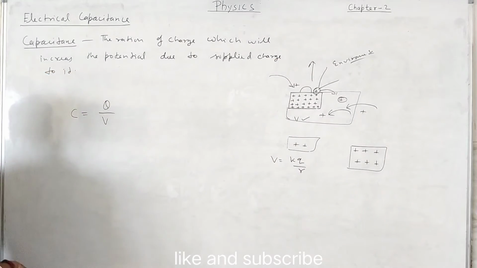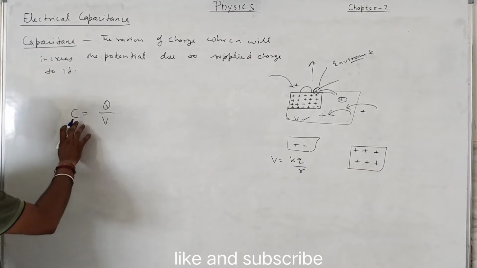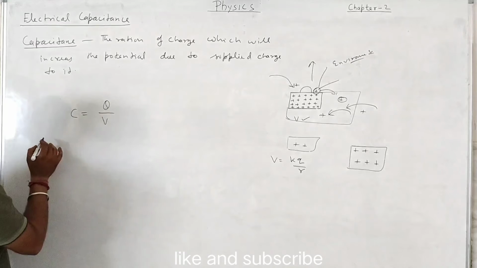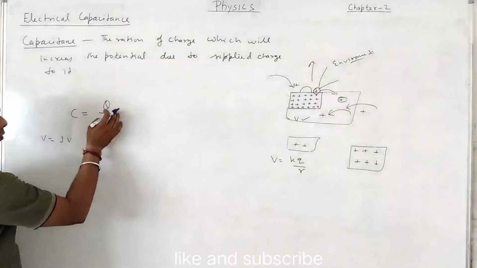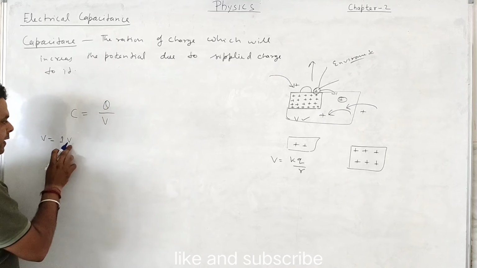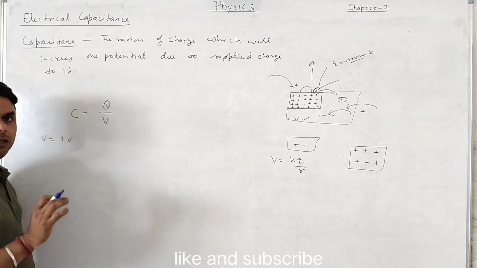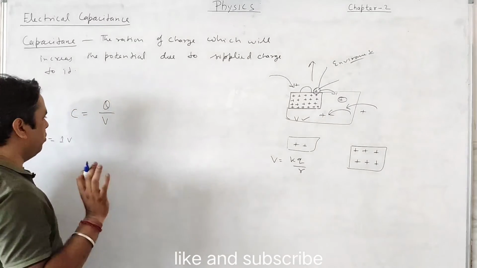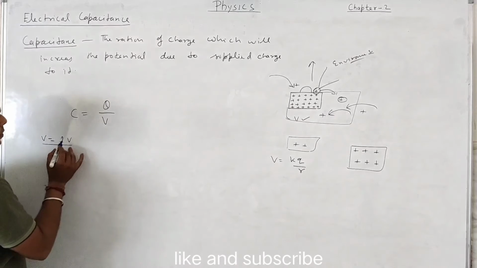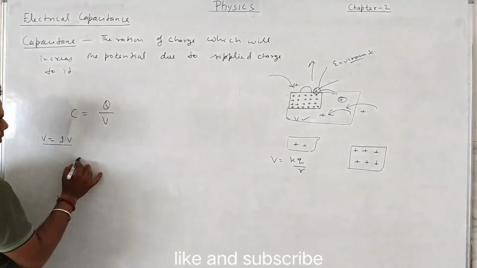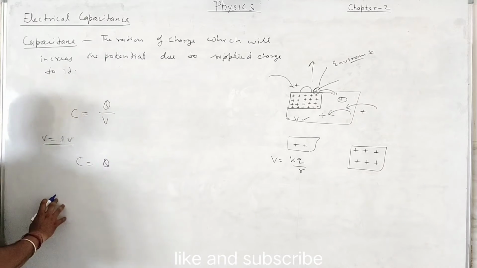Okay, so this one. Another definition: if we take V equal to 1 volt, the amount of charge given to increase the potential by 1 volt is called the capacitance of the conductor or the insulator. So if we give an amount of charge, in that case C is directly proportional to Q. We can say C is equal to Q/V.